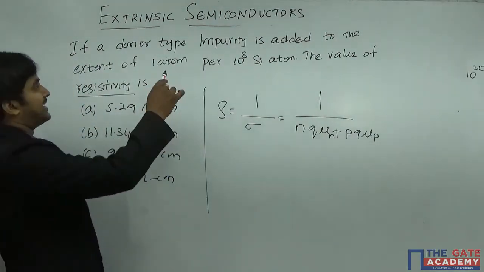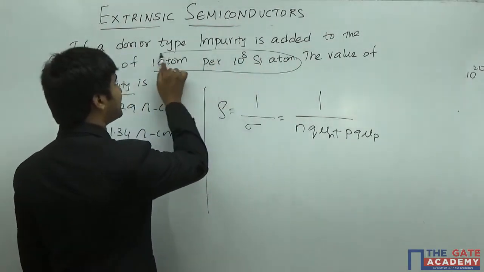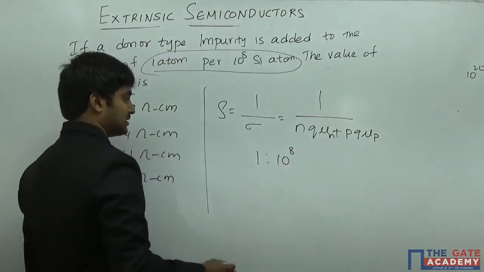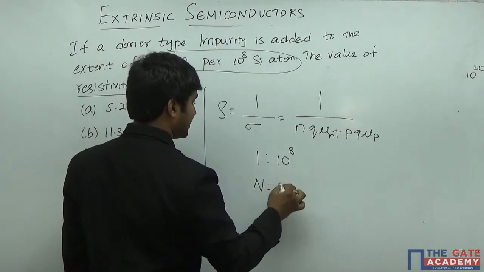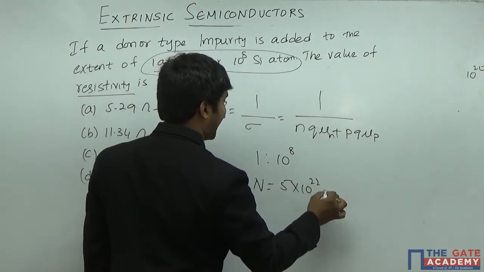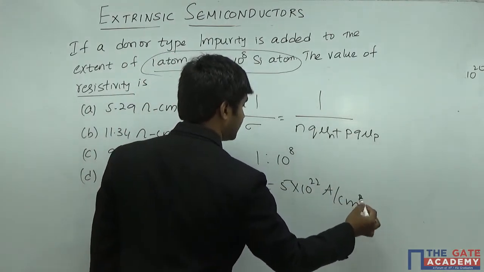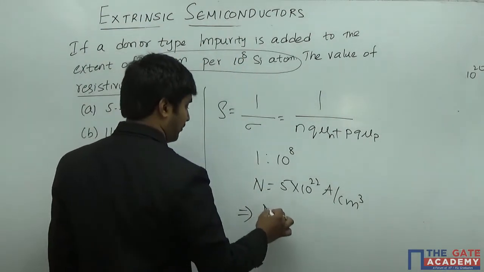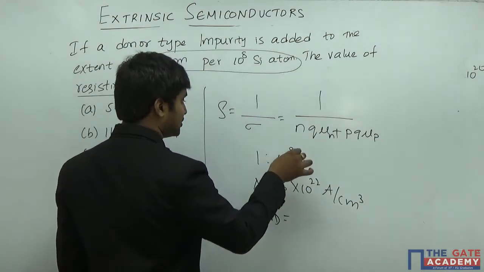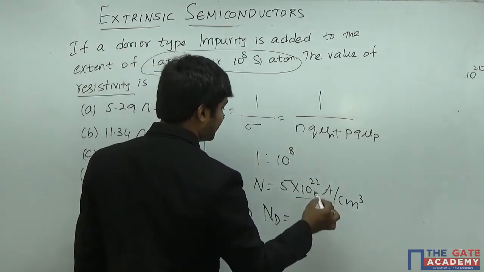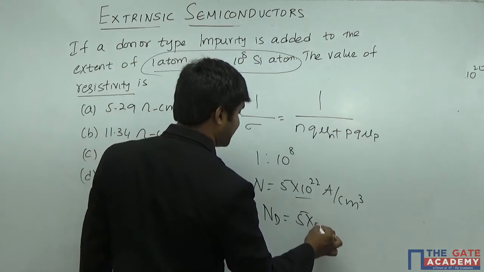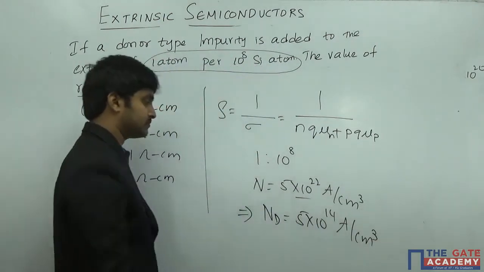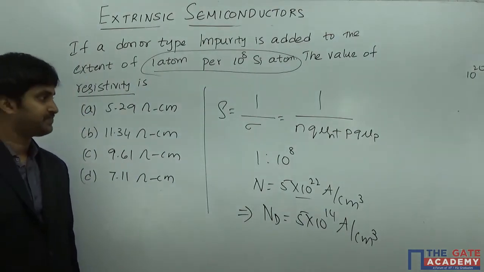And the second thing is that here the doping level is given. It is 1 is to 10 power 8, and we know that the total number of silicon atoms is 5 into 10 power 22 atoms per centimeter cube, which implies that the value of N-type impurity, Nd, because the ratio has to be 1 is to 10 power 8, is 5 into 10 power 14. So this is the value of Nd.